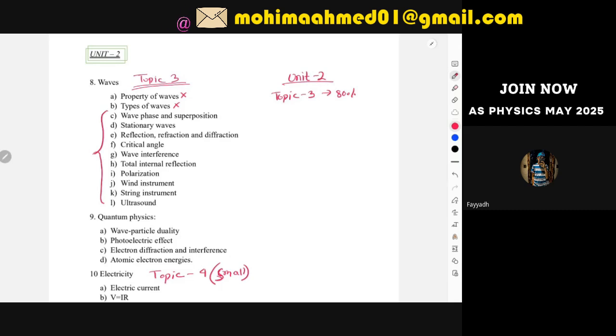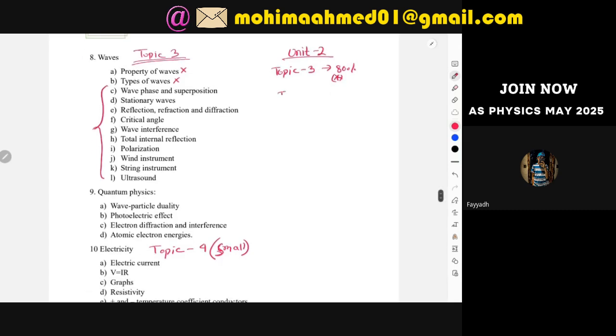And from this topic 3, there is not that much calculation involved. Mostly theoretical parts will come, where you'll have to describe a situation, you'll have to explain a situation. So basically all the star mark questions will come from this topic 3 part. And topic 4 is entirely maths.